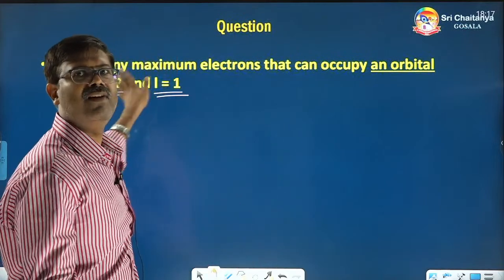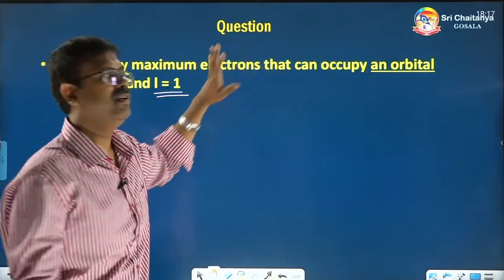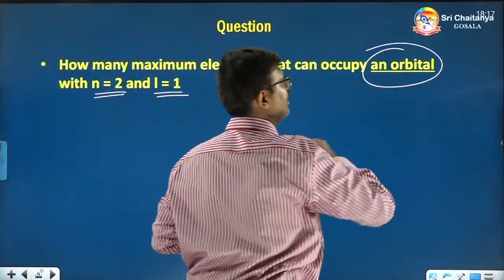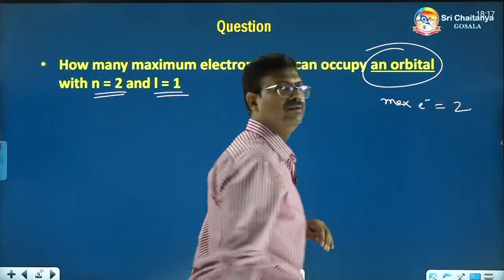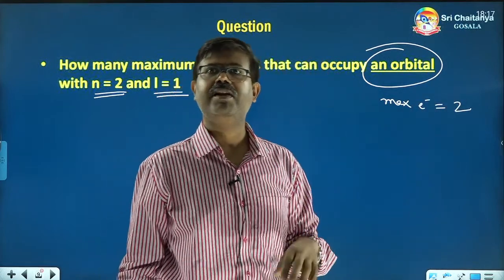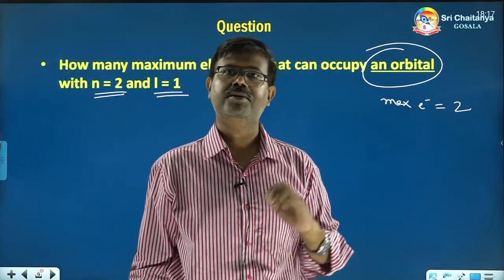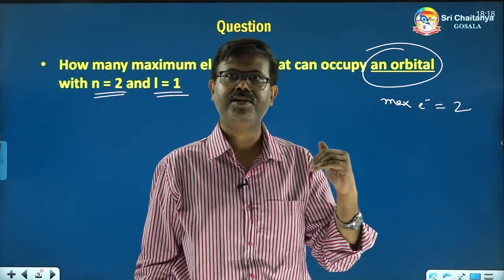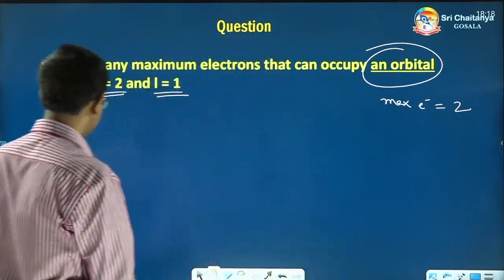Whether they have given the n value, l value or something else, we do not bother. Any orbital in an atom has a maximum of how many electrons? Only 2. One will have clockwise spin, the other anti-clockwise spin. Maximum only 2 can fit in an orbital. So there is a difference between this question and the previous question. Be careful. Next.